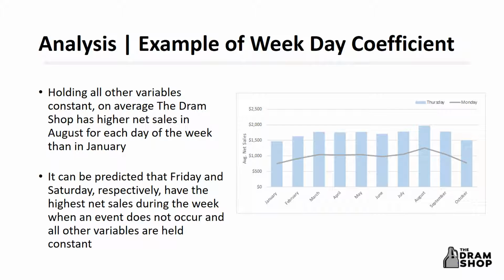In comparison, the gray line shows the predicted net sales for an average Monday each month based on the same criteria. This comparison allows us to isolate the change in predicted net sales by weekday and then determine that an average Thursday is predicted to bring in $561 more than a Monday in each given month, holding everything else constant.